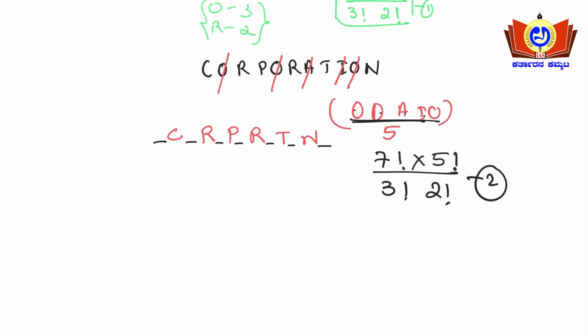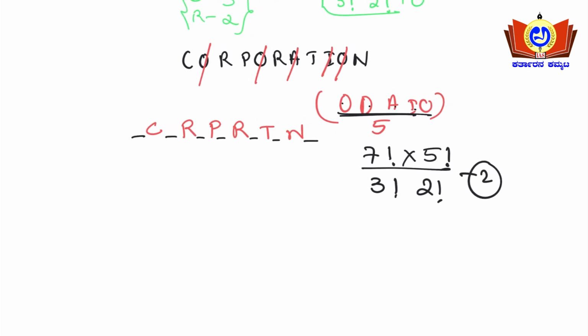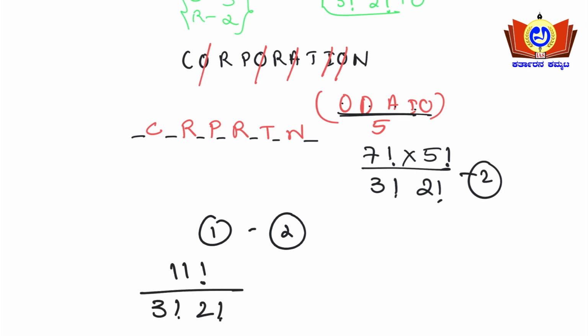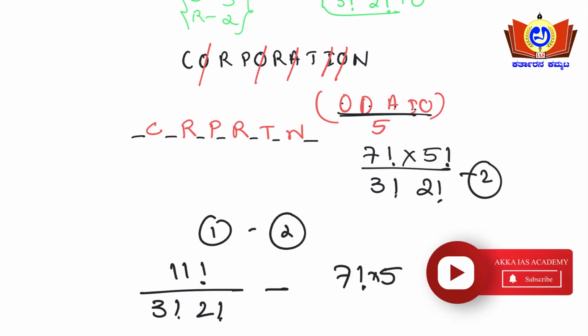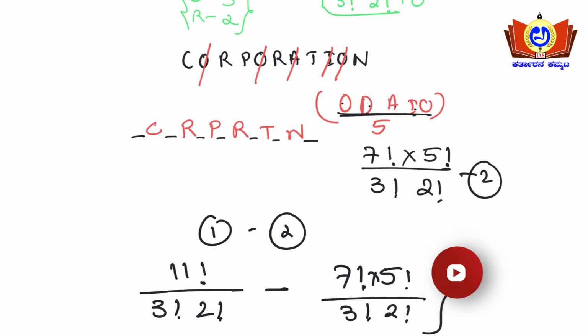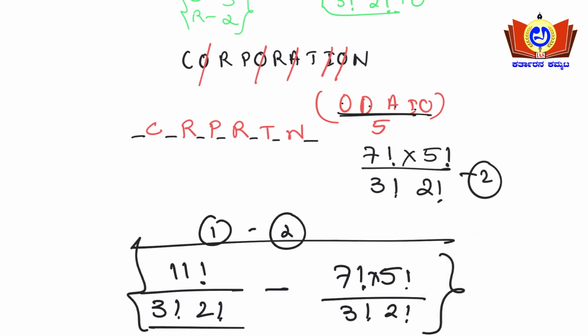So point 1 minus point 2 will be 11 factorial upon 3 factorial into 2 factorial, minus 7 factorial into 5 factorial by 3 factorial into 2 factorial. So this is the answer here. Yes or no? If you solve this, you'll be getting the answer.